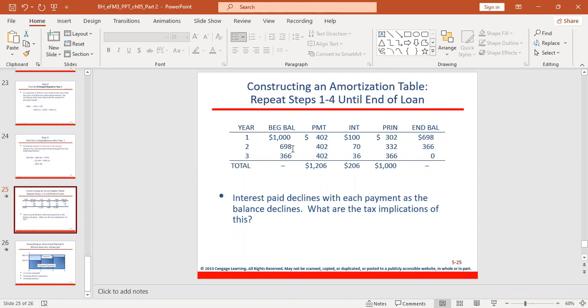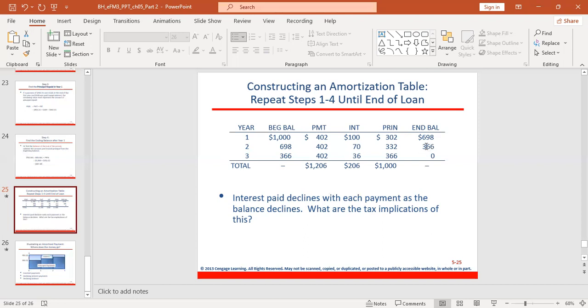So 698 multiplied by 0.10, you get roughly 70. So how do you get your principal payment? You take the PMT minus the interest. So 402 minus 70, you get 332. So how do you get the ending balance for year two? You take the beginning balance minus the principal repayment. So you get the ending balance for year two.